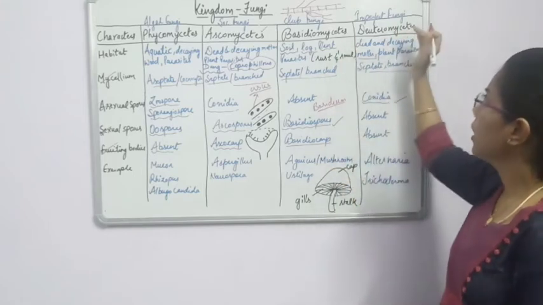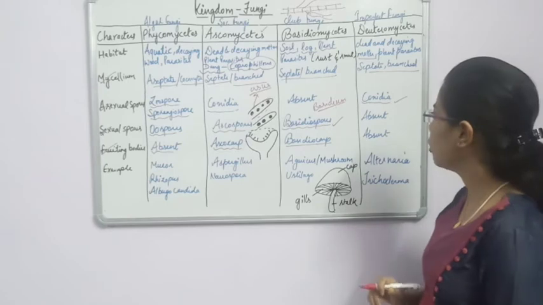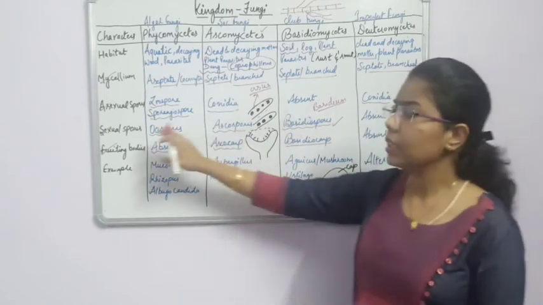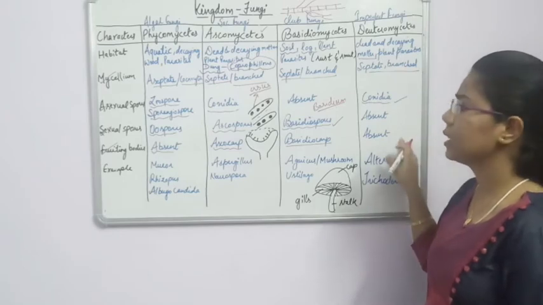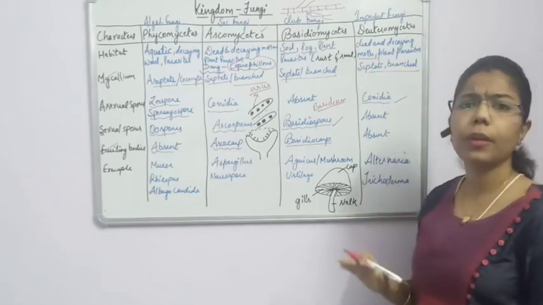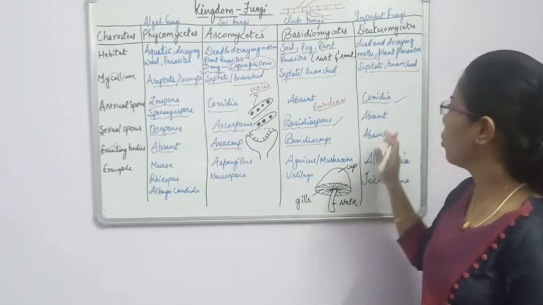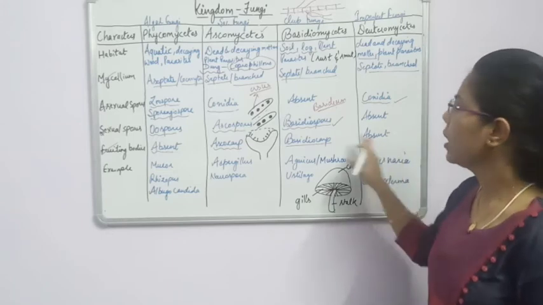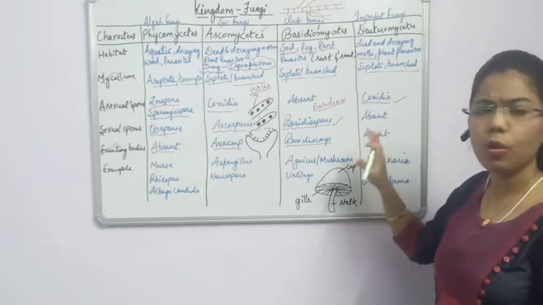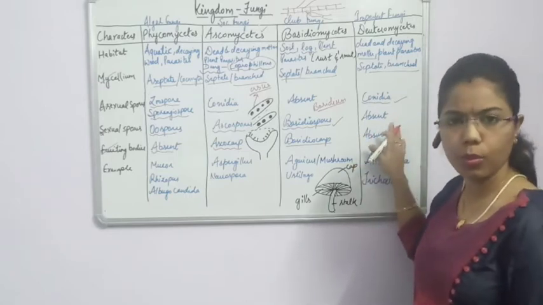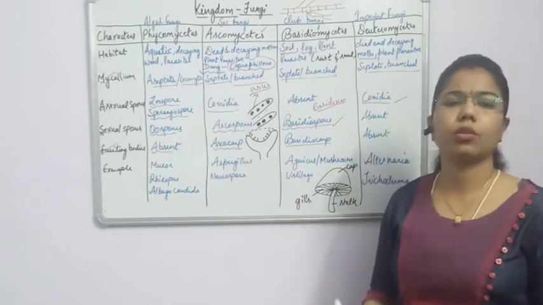Now comes to the deuteromycetes. In deuteromycetes, if you see the spores, as the name indicates, what happens? There will be no sexual mode of reproduction. So if you compare the sexual spore, there is no formation of sexual spores. Why? Because there is no sexual reproduction.